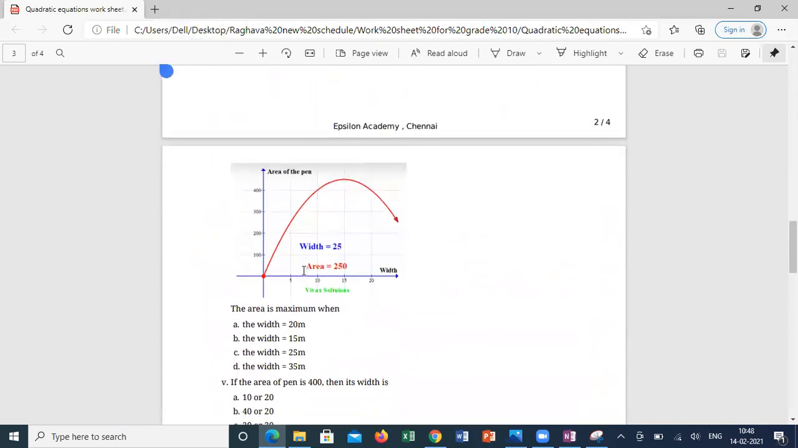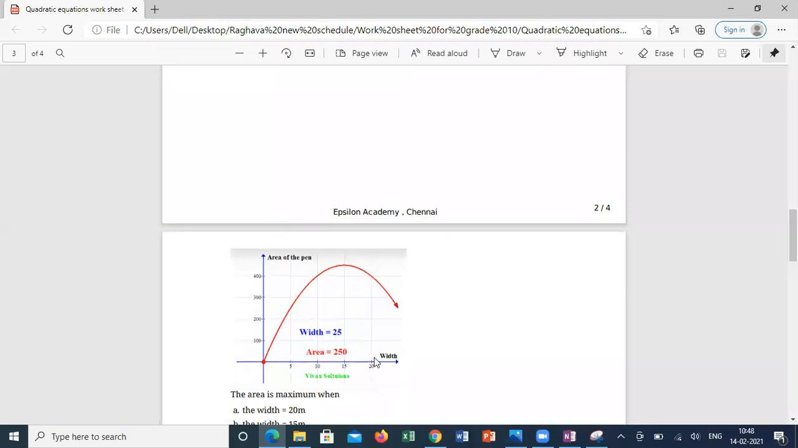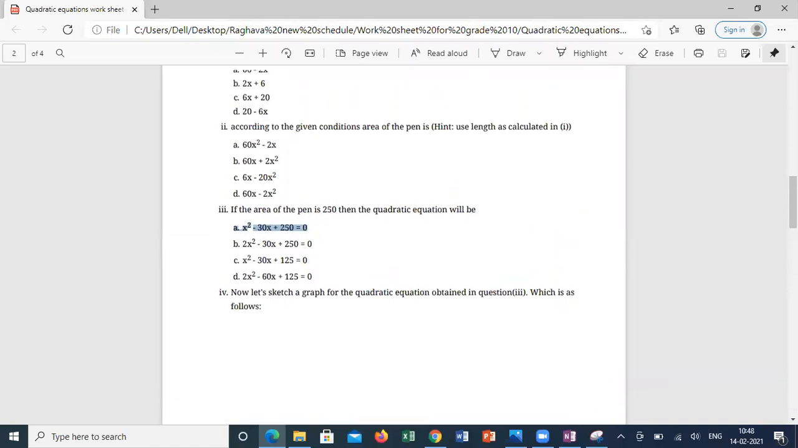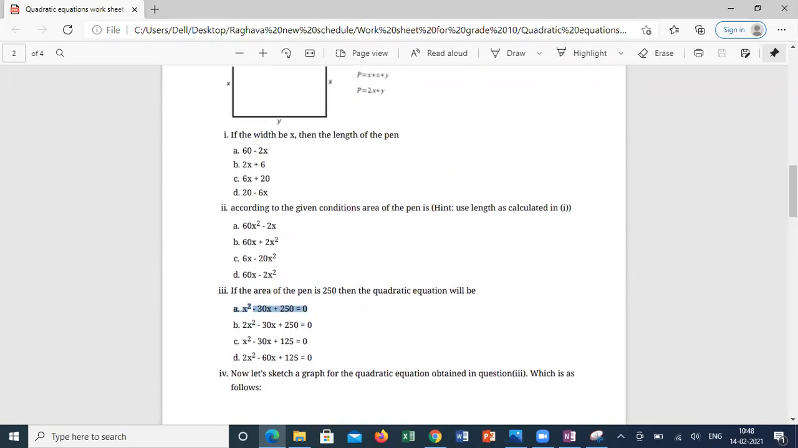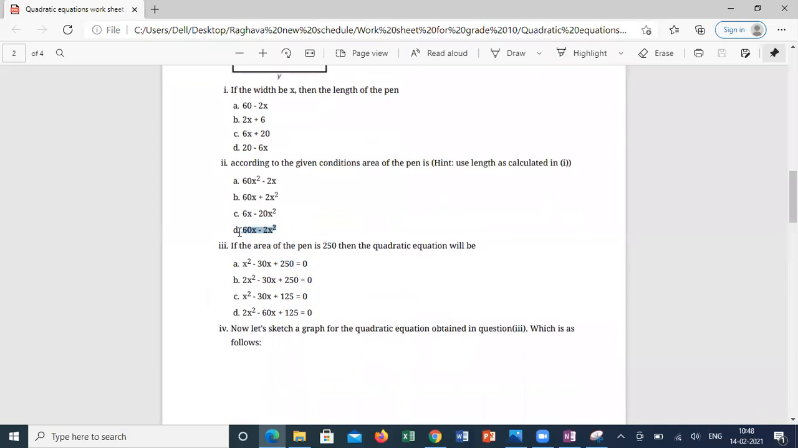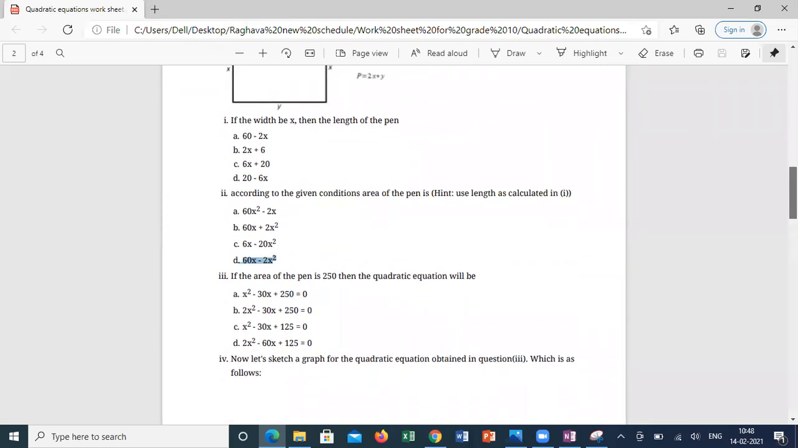The fourth question is showing the area and width graph. So which equation did we get for area and width graph? This equation is not for the area and width graph. This is the equation for area equal to 250. When area is equal to 250, this is the equation. So what is the answer for us? What is the area equation we got?